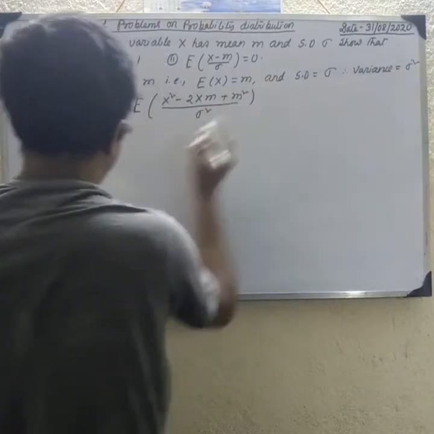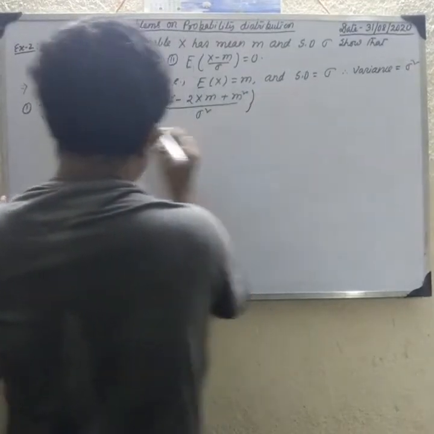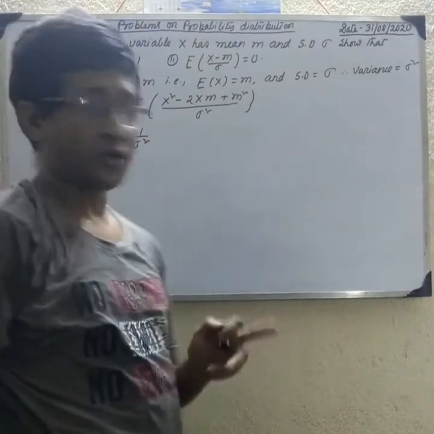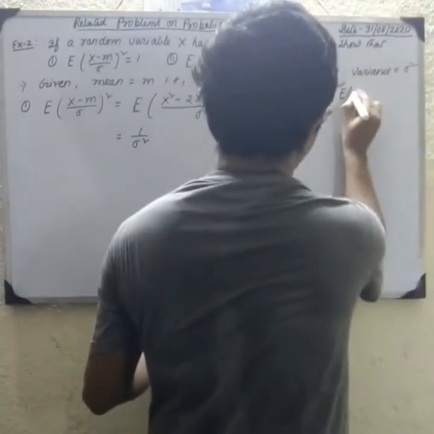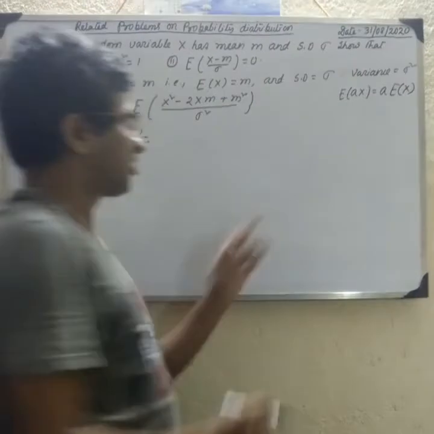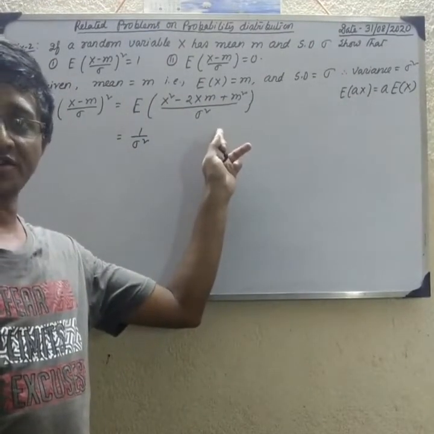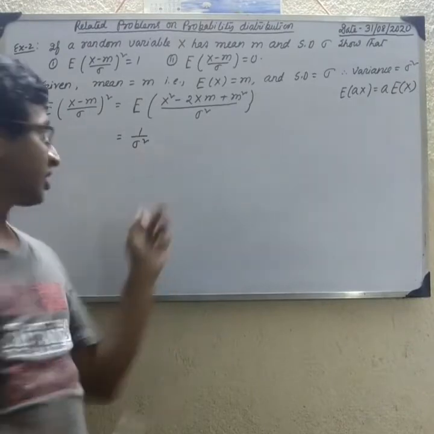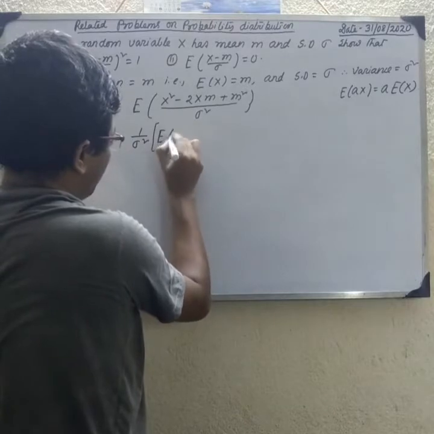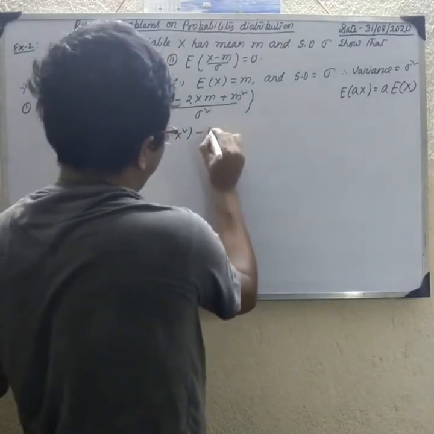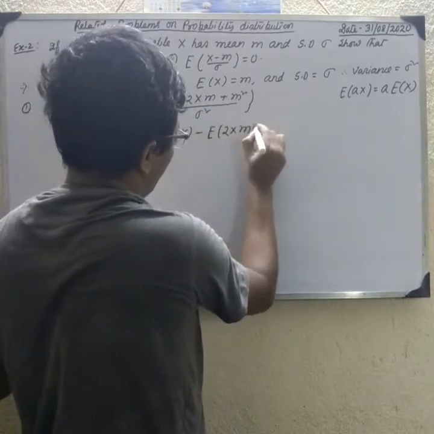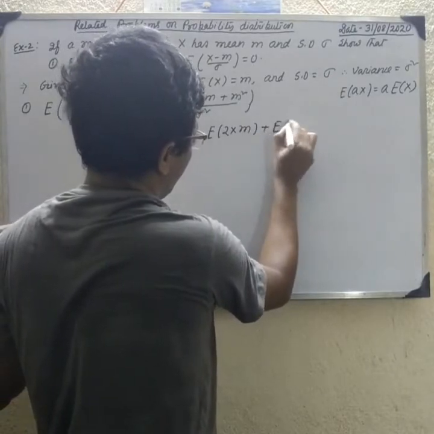Okay, so we write that 1 by sigma square is outside, because as we know that E of ax equal to a into E of x. So by use of this property, sigma square is the constant, so 1 by sigma square outside the E. So 1 by sigma square into E of x square minus E of 2xm plus E of m square.